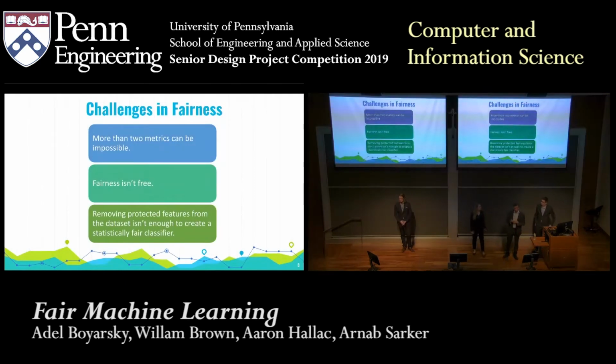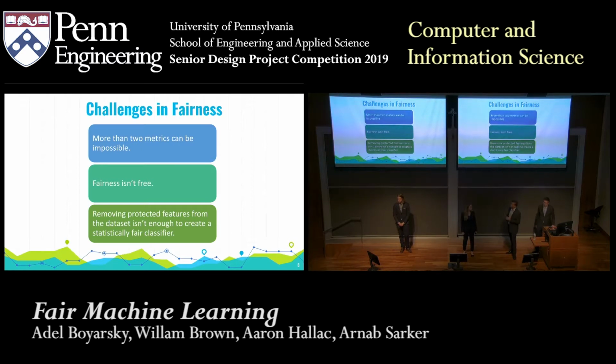Yeah. And so when you're looking at the field of fairness in machine learning, there are some inherent challenges that have been witnessed in the literature that we have to work through with our project. One of these is that, as Will mentioned, there are different metrics for fairness. There's false positives and false negatives. And what you find mathematically is that sometimes it's impossible to have more than two of these at a time. Another problem is that fairness isn't free. When we're adding a fairness constraint to a machine learning model, we're effectively saying that there are certain models that we can't use, and it's very possible that the model with the best error overall is something that's going to be unfair. So as you change the fairness parameter that you're looking at, it's possible that there's going to be a trade-off between fairness and accuracy.